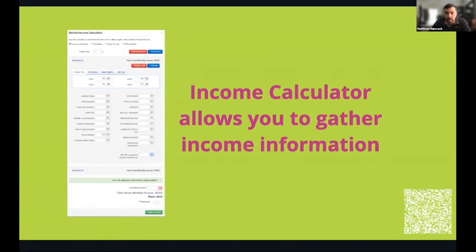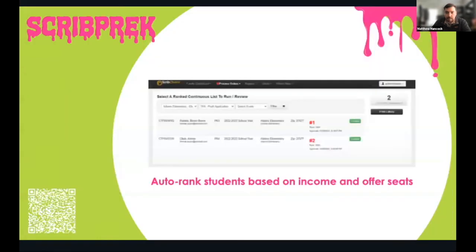If you go to the next slide, Bridget, this is what it looks like. It's going to rank students based on their income from 1 to however many thousand you get. This is a list you can use, and we can assist you with this to offer seats to your PreK students. So PreK is very unique. You basically get the benefits of 3 products in 1.